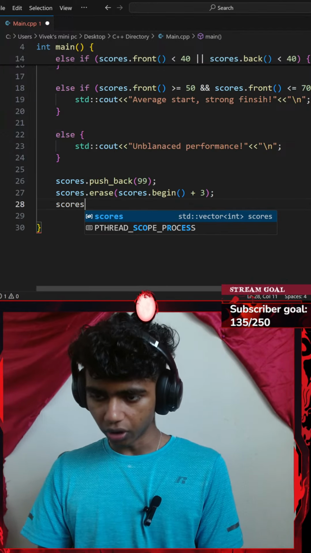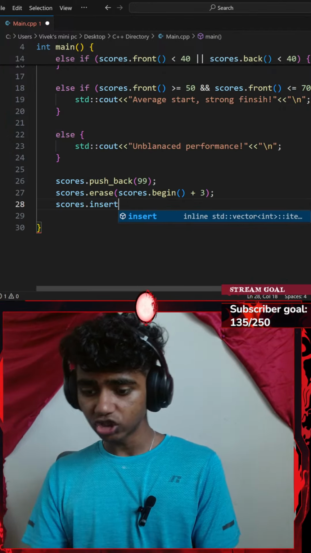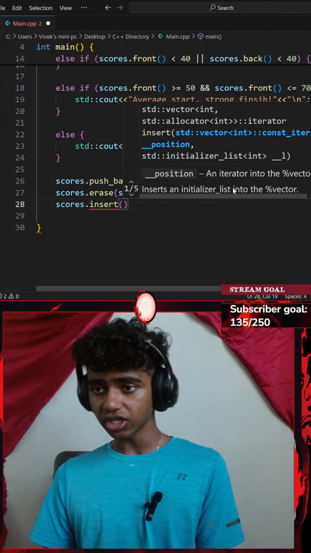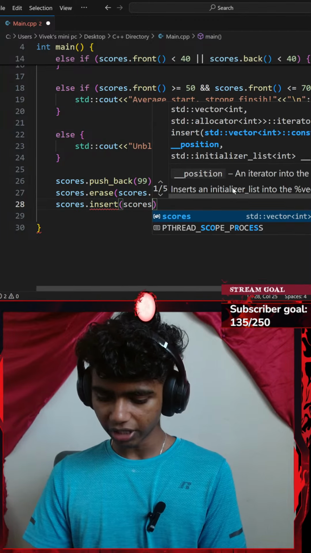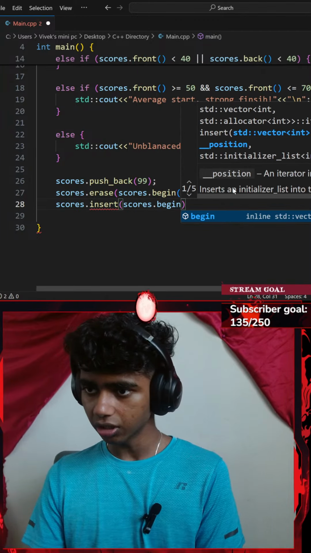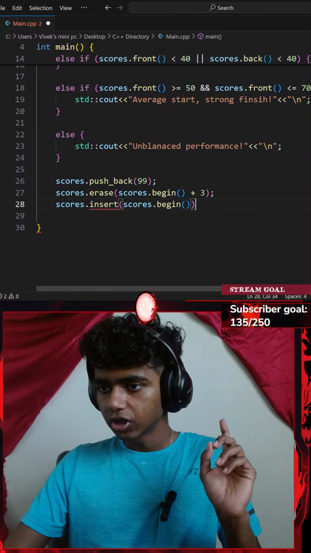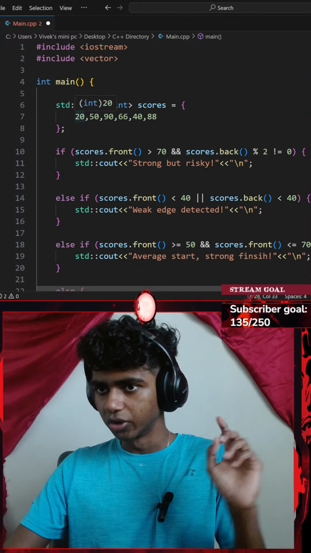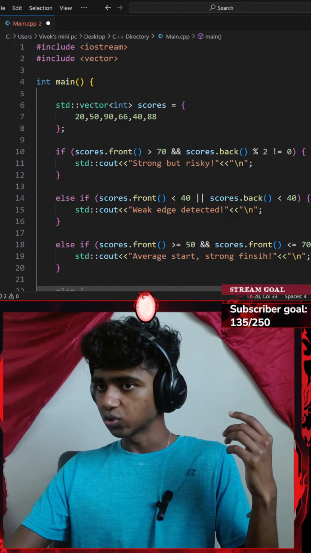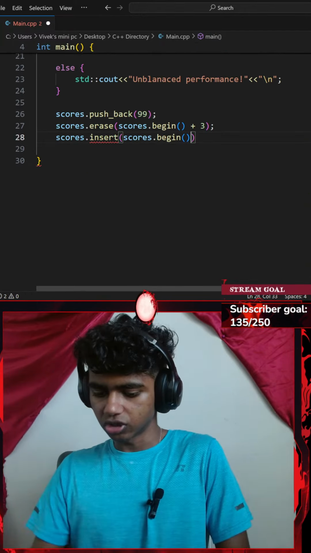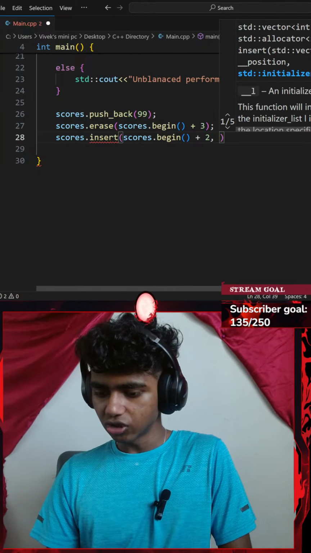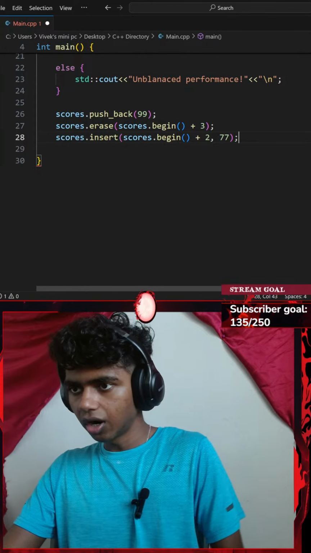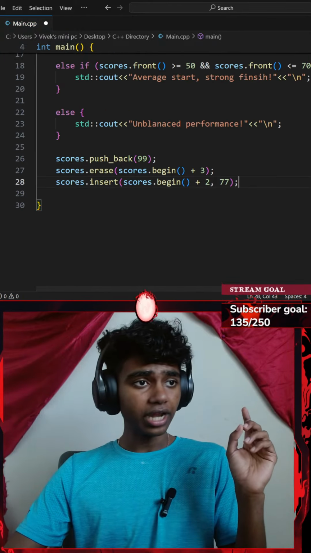And let's go with my scores vector again dot insert because I do want to insert something. Insert to add another score at index 2. So let's go with my scores vector dot begin function. What position do I want to begin at? Index 2. So that's index 0, which it initially starts with, index 1, index 2. So I've got to plus it with 2, and the score is going to be something like 77. Alright, I'll end it with a semicolon.